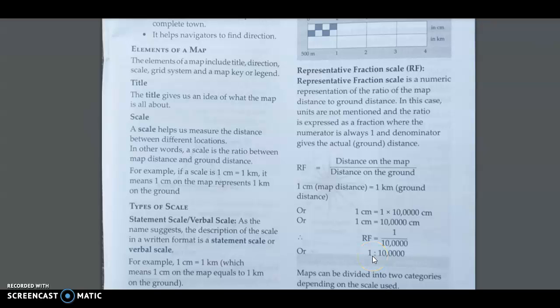Suppose it is 1 centimeter is equal to 1 lakh centimeters on the ground. So the unit remains the same in both the cases.